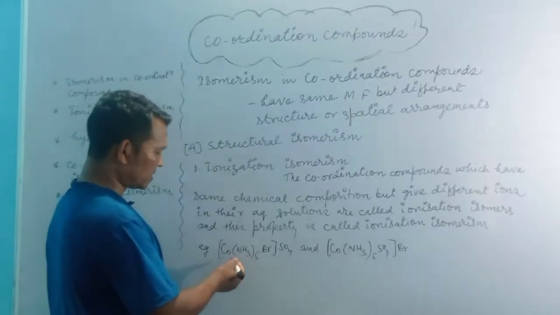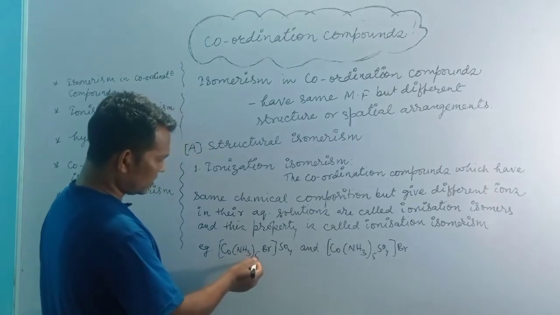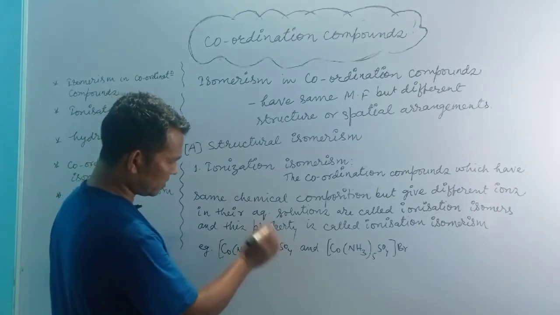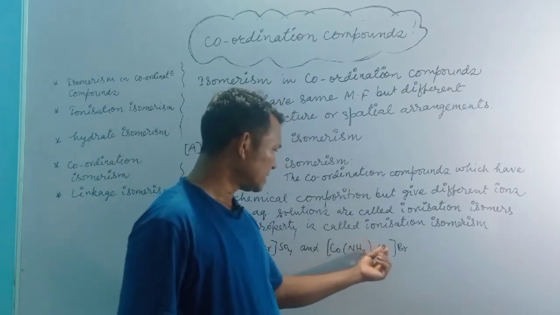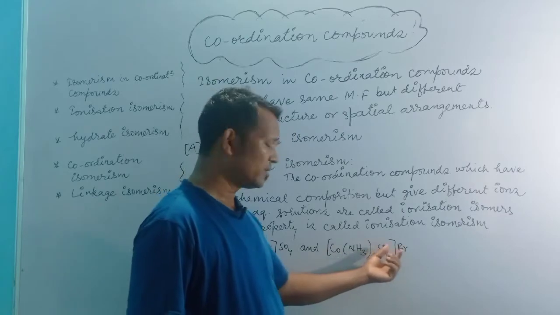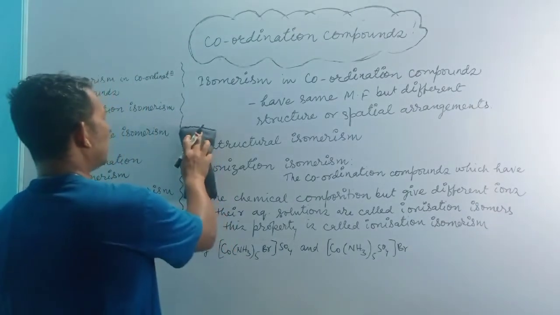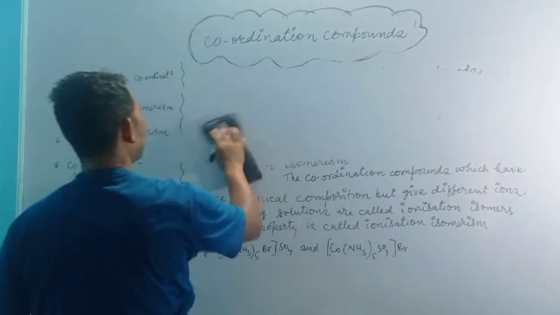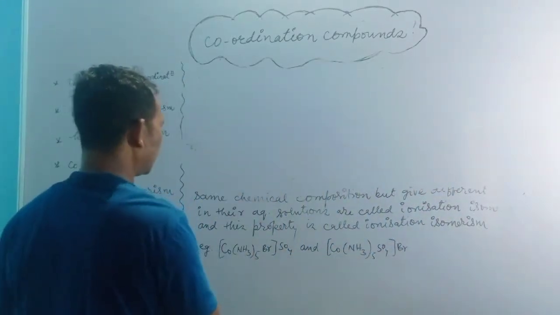For example, [Co(NH3)5Br]SO4, pentaamminebromidocobalt(III) sulfate, and [Co(NH3)5SO4]Br, pentaamminesulfatocobalt(III) bromide, are examples of ionization isomerism. How do they get ionized in their aqueous solutions?